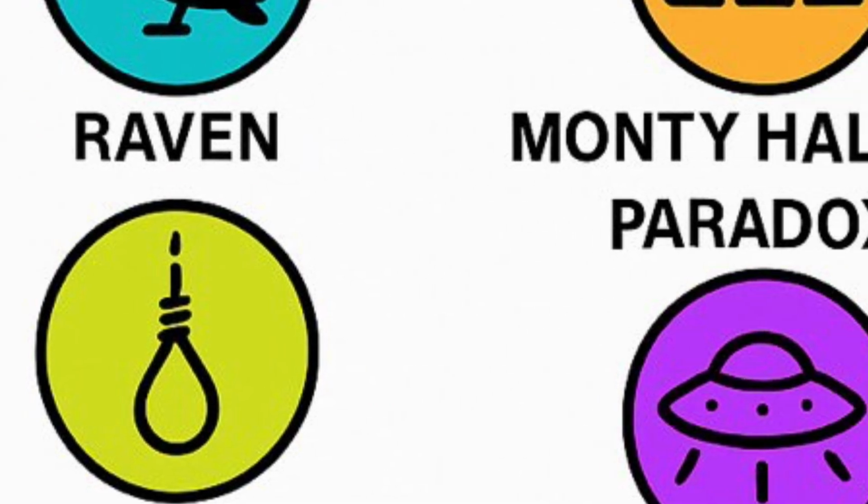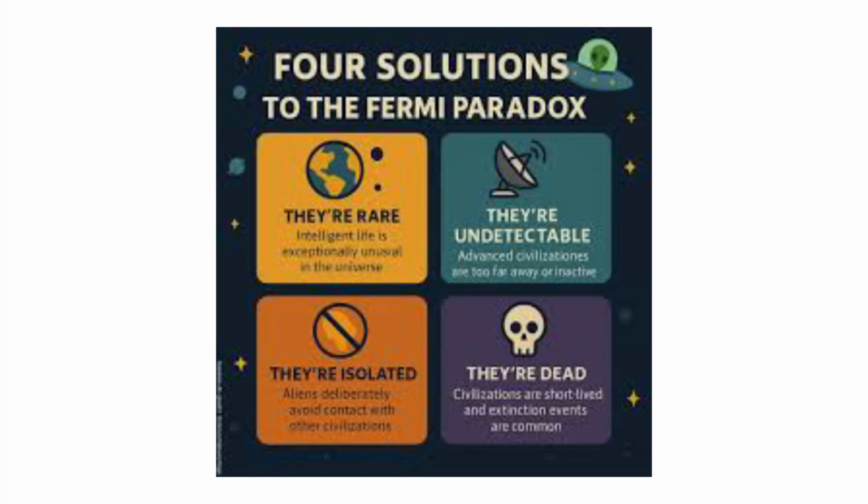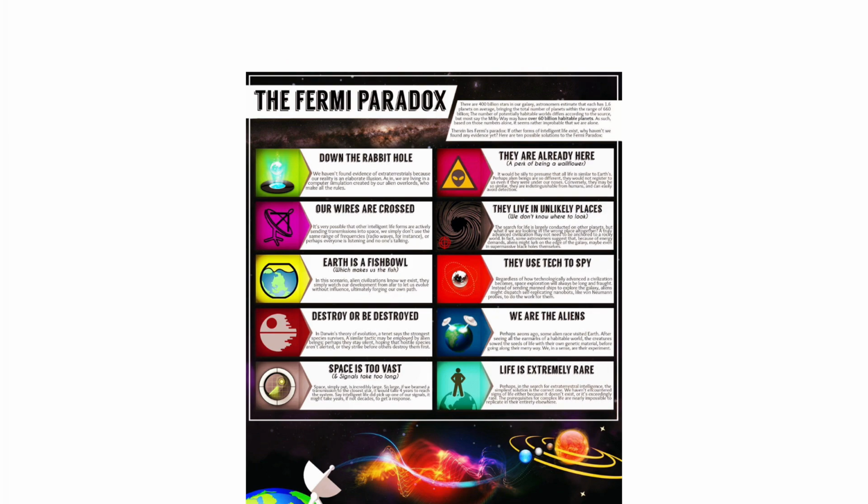12. The Fermi paradox. The universe has billions of stars and planets. The chance of life out there seems huge. So where is everybody? Why don't we see signals, spaceships, or alien cities? This is the Fermi paradox. Some say civilizations are too far away. Others say they destroy themselves before reaching space. Or maybe we are the first. The mystery remains. If the universe is so big, why is it so quiet?